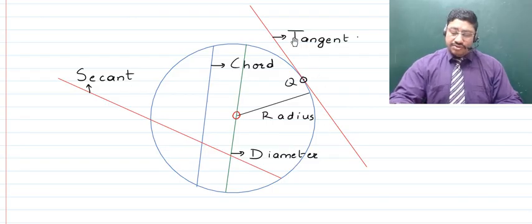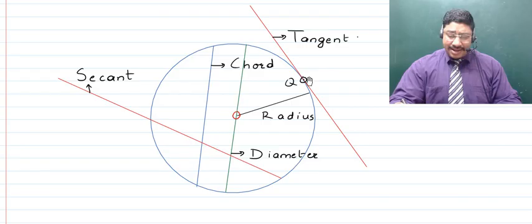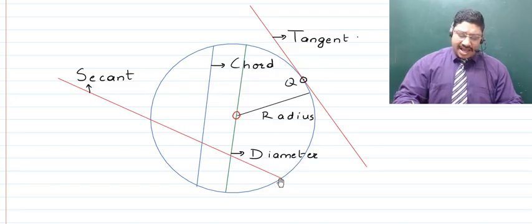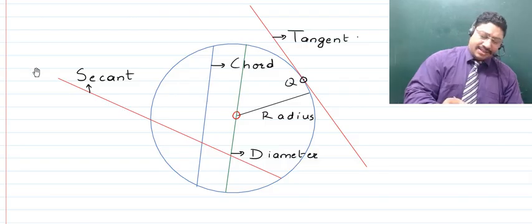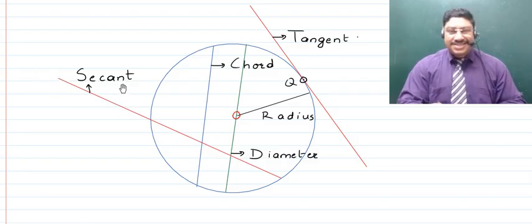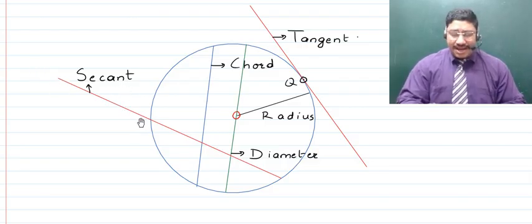Next, we talked about a straight line which touches the circle at a single point, right? And that, children, is known as the tangent. And this point where the straight line just touches the circle is known as the point of contact or the point of tangency. Now if there be another straight line which is actually the extension of the chord outside the circle, then that will be said to be the secant, right? So this is a secant.